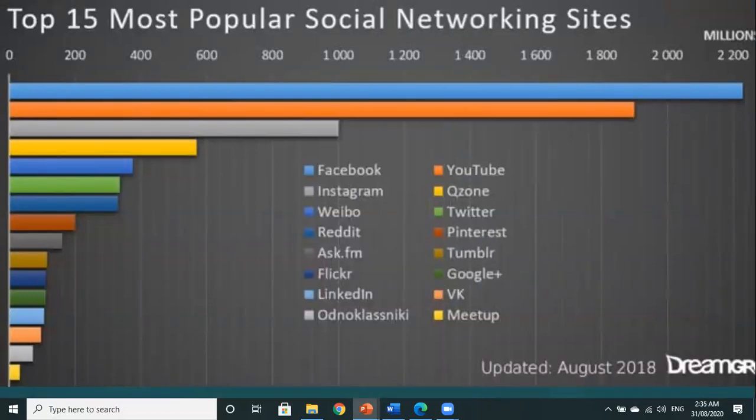Here, in this graph, we can find the top 15 most popular social networking sites. I found that the most popular social network is Facebook, with 2,200 million people using it, and next one is YouTube. Therefore, I am selecting Facebook.